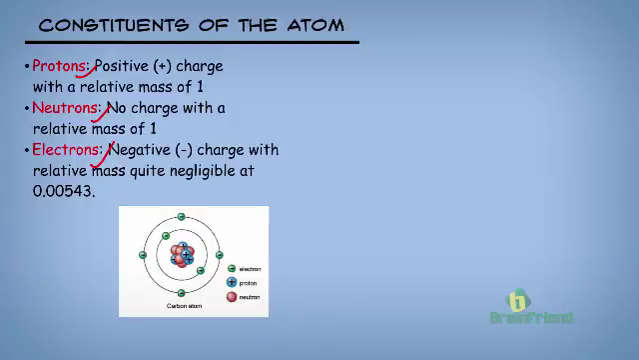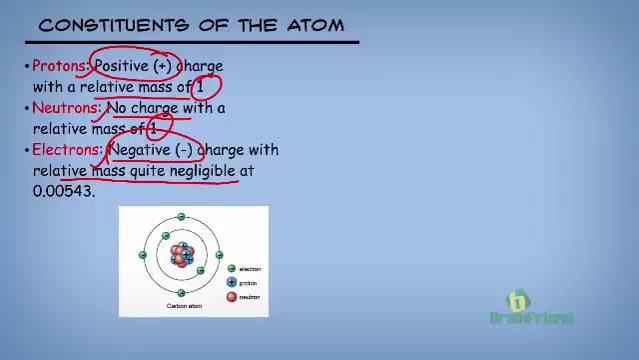It was discovered that the protons had a positive charge with a relative mass of 1. They discovered that the neutrons had no charge at all, but they had a relative mass of 1. They also discovered that the electrons had a negative charge and a relative mass so small that it was almost insignificant, at 0.00543. Here is an image of a typical atom.